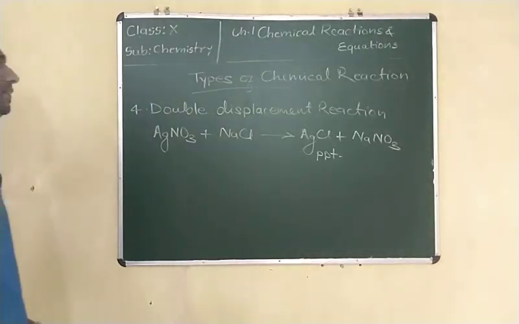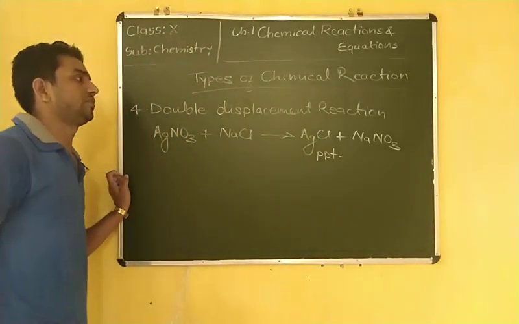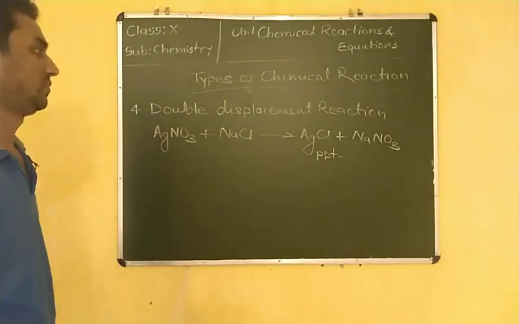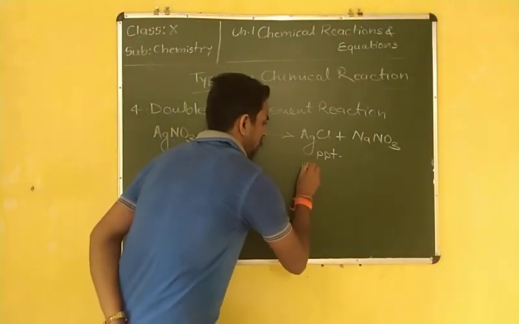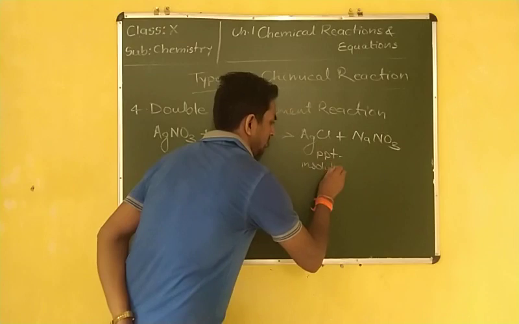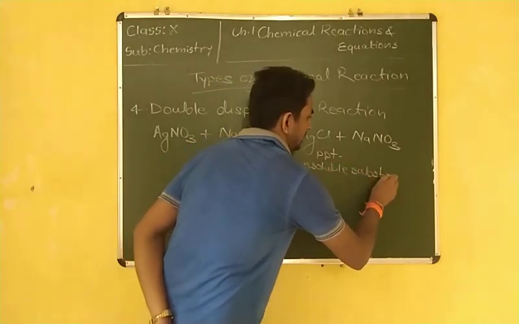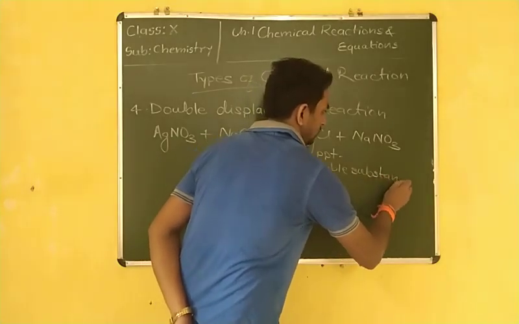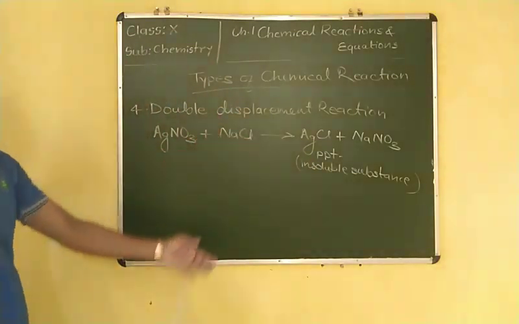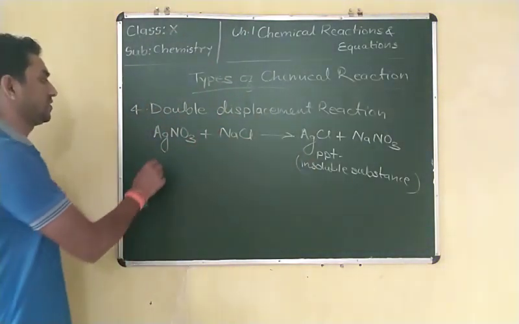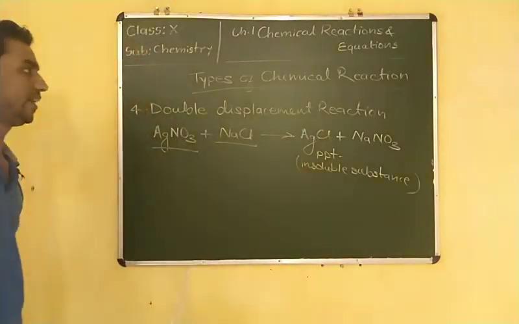Precipitate. What is a precipitate? An insoluble substance which is formed after the reaction, which is not dissolved in the solution. An insoluble substance is known as a PPT, precipitate. So when silver nitrate reacts with NaCl, it forms AgCl plus NaNO3.